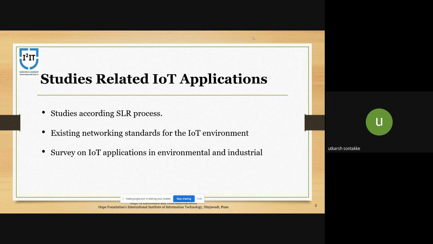There were also open issues addressed in the review on robust standardization, power consumption, security, hardware components, and cost savings. The main drawback of this study is that it does not provide analysis on evaluation parameters such as availability, energy consumption, cost, and response time in this area.